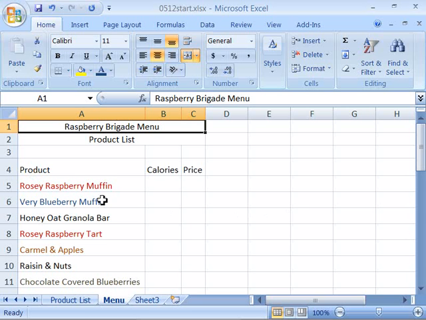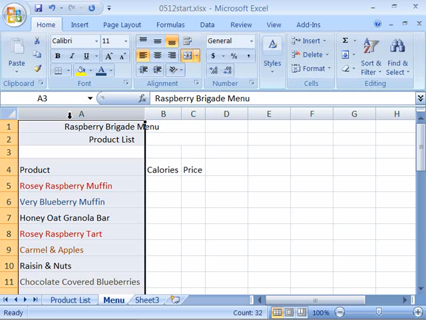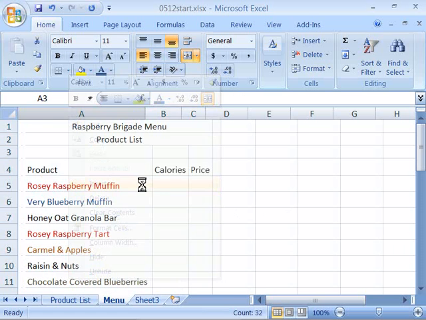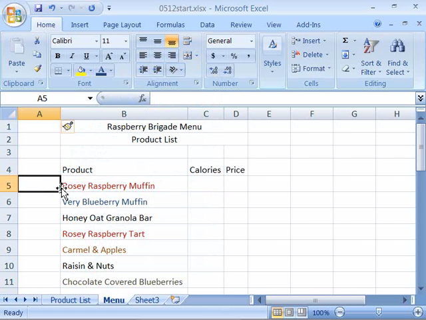So the first thing we need to do is to insert a new column. Let's come up here to column A, select all of column A, right click and insert, which will insert a new column, and then let's type the number 1 over here in cell A5. Press your enter key to move your cursor down one cell and type the number 2, and again enter that data by pressing your enter key.